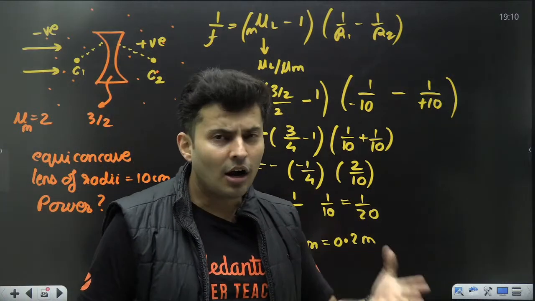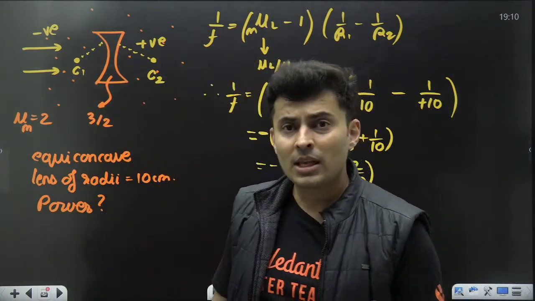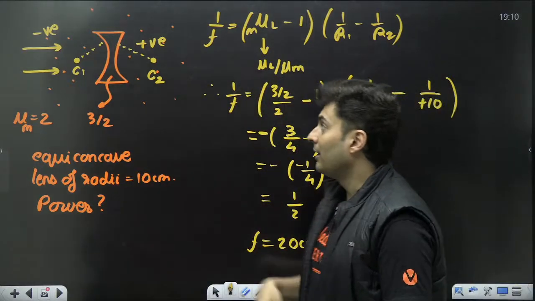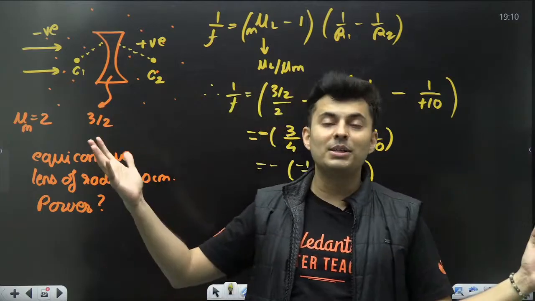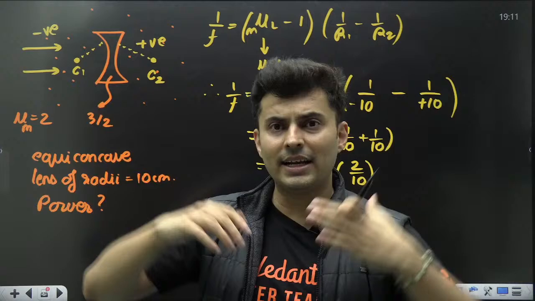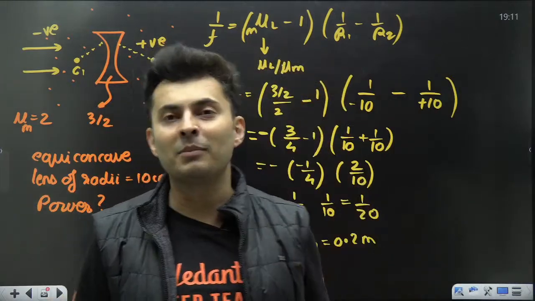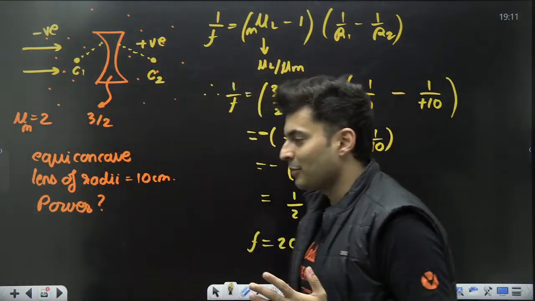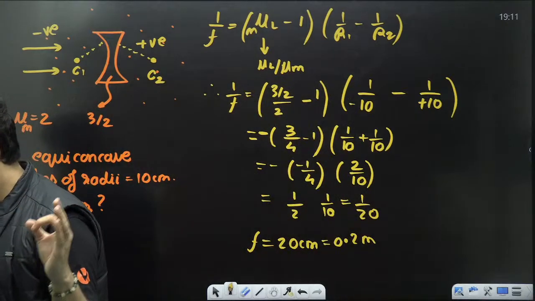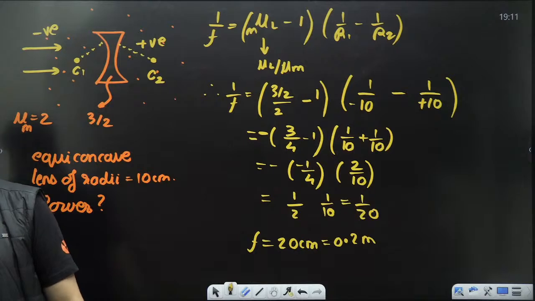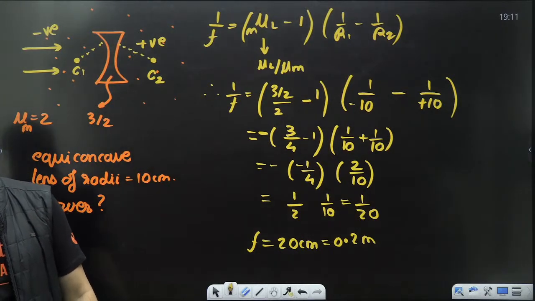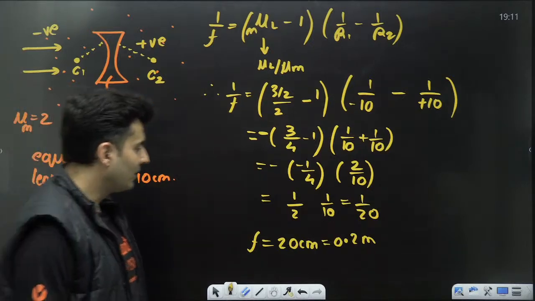So yes, a concave lens can also become converging and a convex lens can also become diverging if it is placed in a medium which is more refractive than the lens's medium itself, just like in this particular problem. Is that clear, my dear students? Everybody with me? Did you understand this? Everybody? Very good.